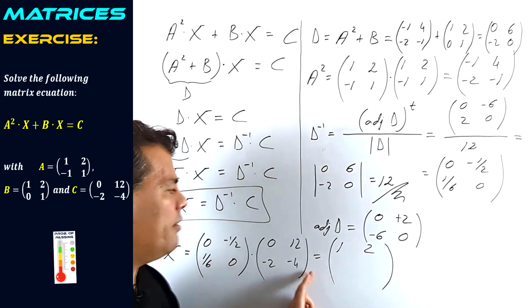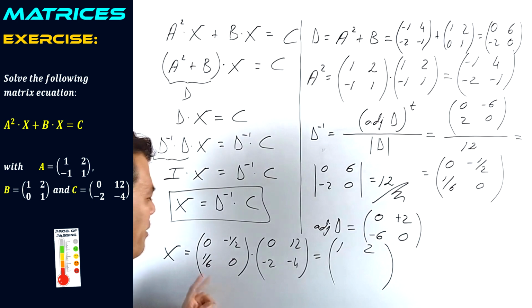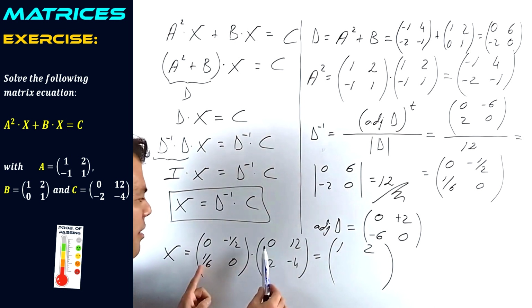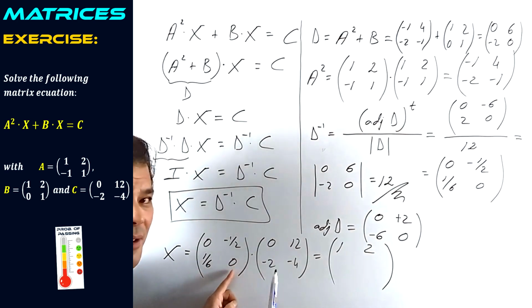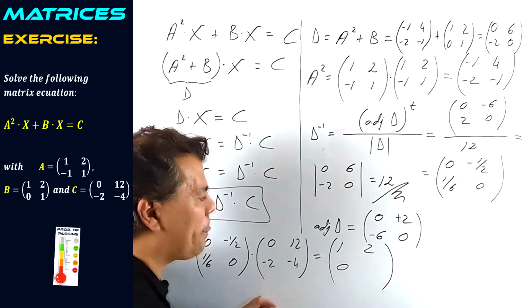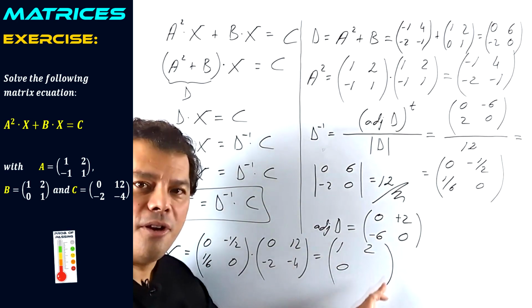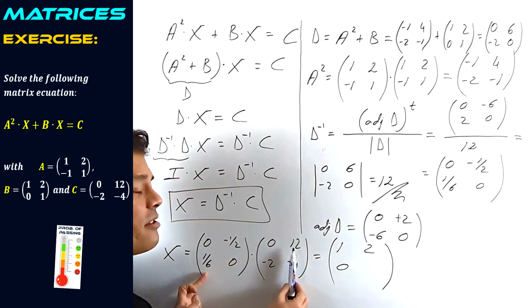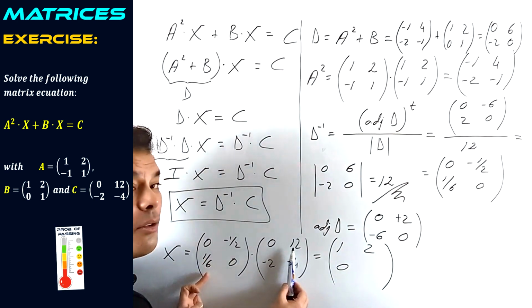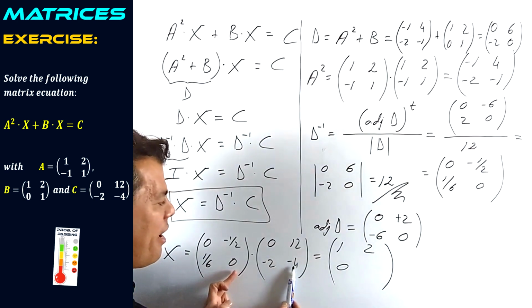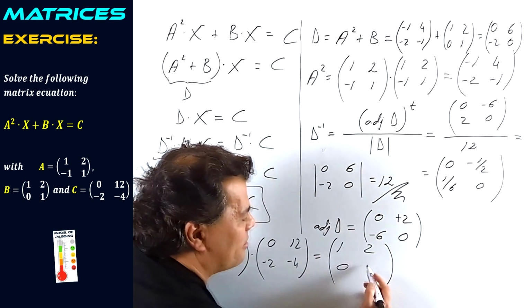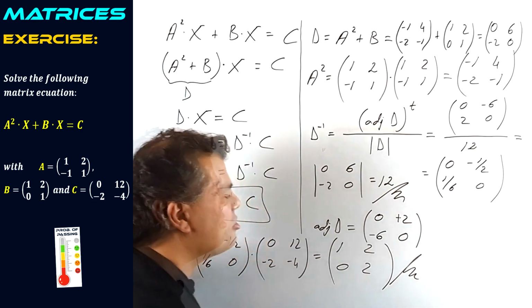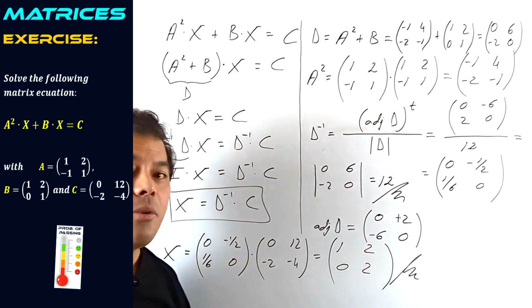Third position, row 2, column 1: 0 and 0, 0. And row 2, column 2: 1/6 times 12 is 2. And 0, 2. This is the solution of our matrix equation.